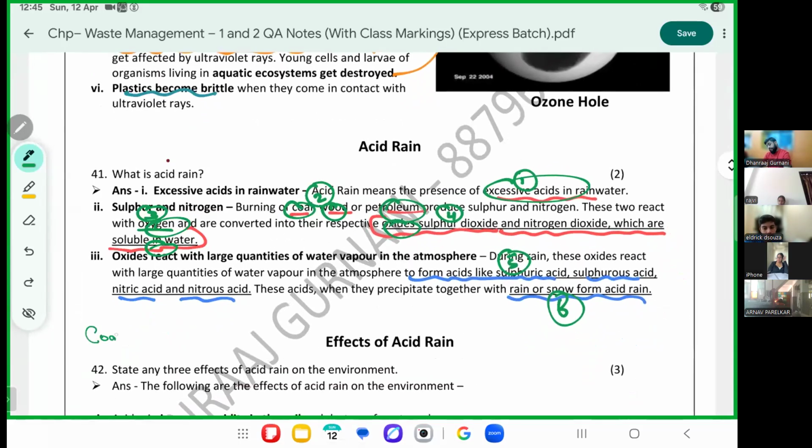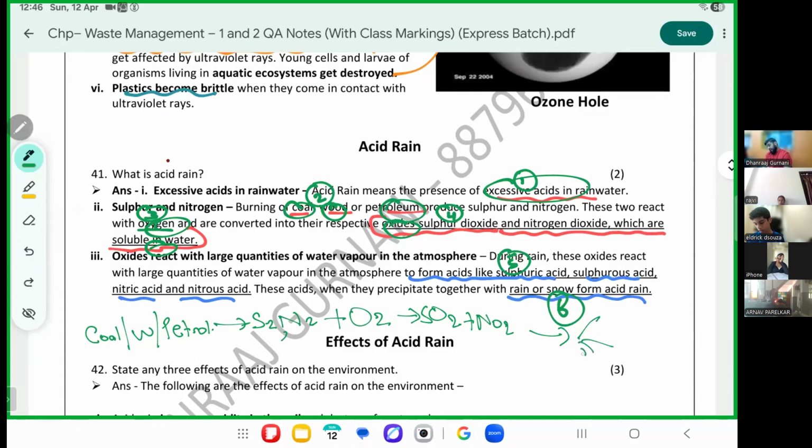Coal, wood, and petroleum all give you what? Sulfur and nitrogen. Confirm? Yes. Sulfur and nitrogen, when in contact with O2, give you SO2 plus NO2. When it comes in contact with water vapor, it gives you 3 to 4 types of acids.